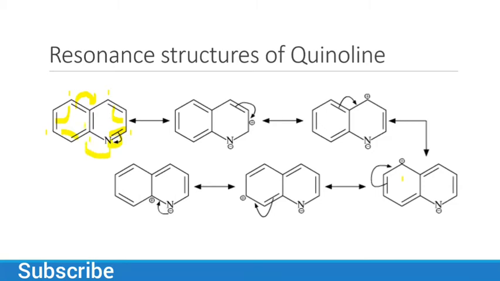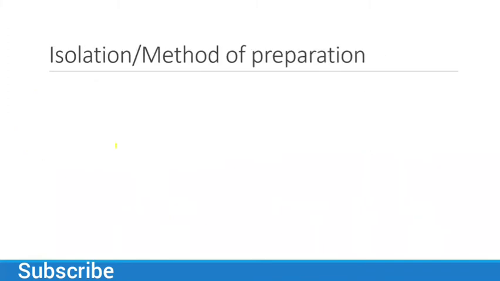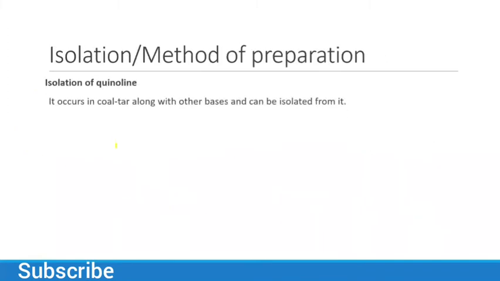So you have to move from one side, then it is easy for you to memorize it. If you want to cram it, you can draw this structure first, then this structure. But if you want to memorize, you just have to draw it by your own thinking: start from one side and move one by one. So these are the resonance structures of quinoline, and now the method of preparation.